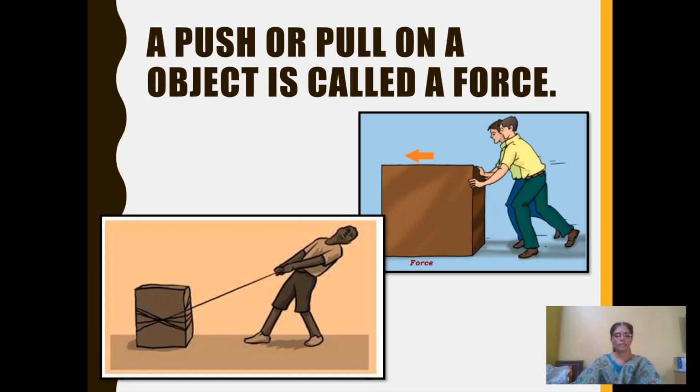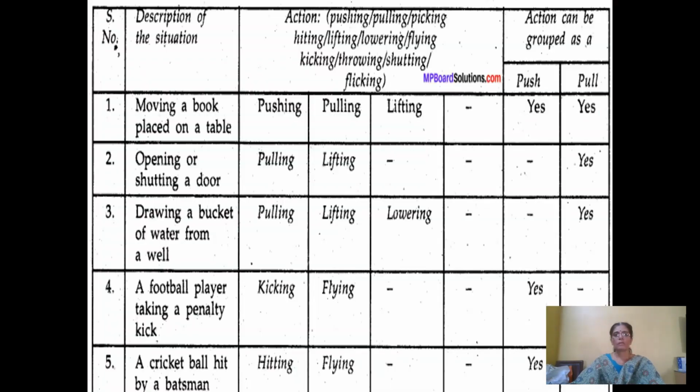Now let us see some situations and find out what action is suitable for each, and we can group them as push or pull. In some cases both push and pull can be applied. For example, in the first case, moving a book placed on a table.